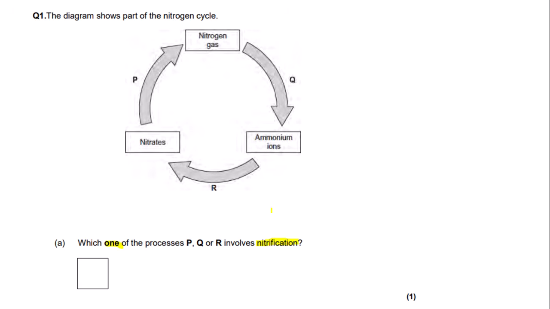So nitrification, as we said earlier, is when ammonium ions are converted to or oxidized to nitrites and then nitrates. So if we look at the diagram, the letter that denotes the conversion of ammonium ions to nitrates is R. Often diagrams don't include the nitrite stage, it just says ammonium to nitrates. So we can say that the answer is R. So the answer is R by the mark scheme, so we would get that mark.